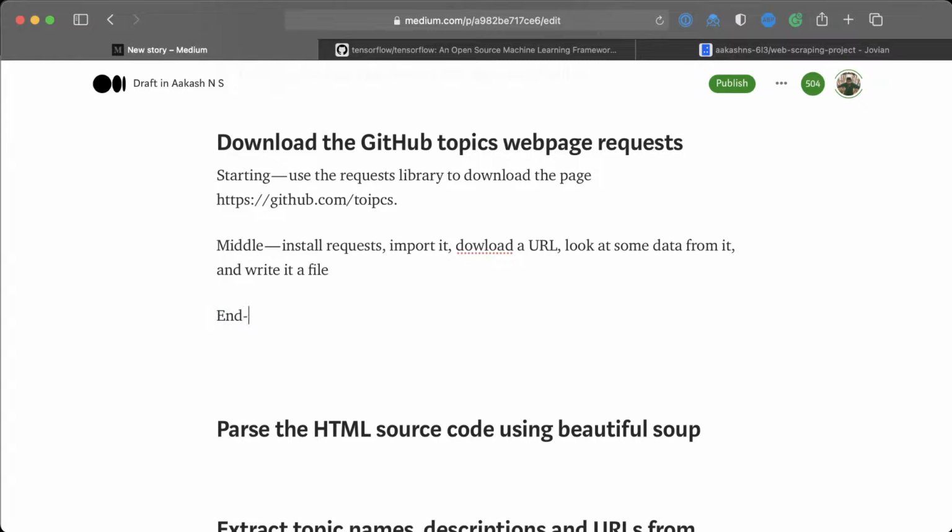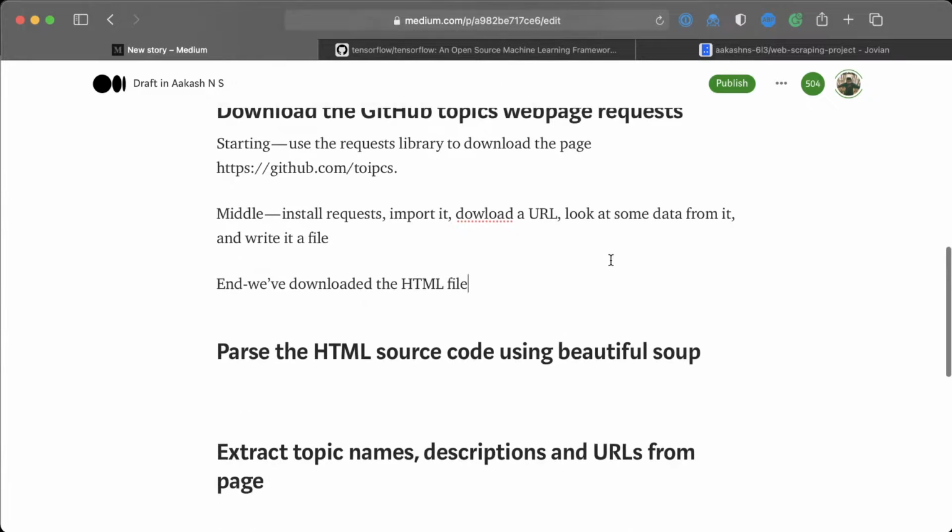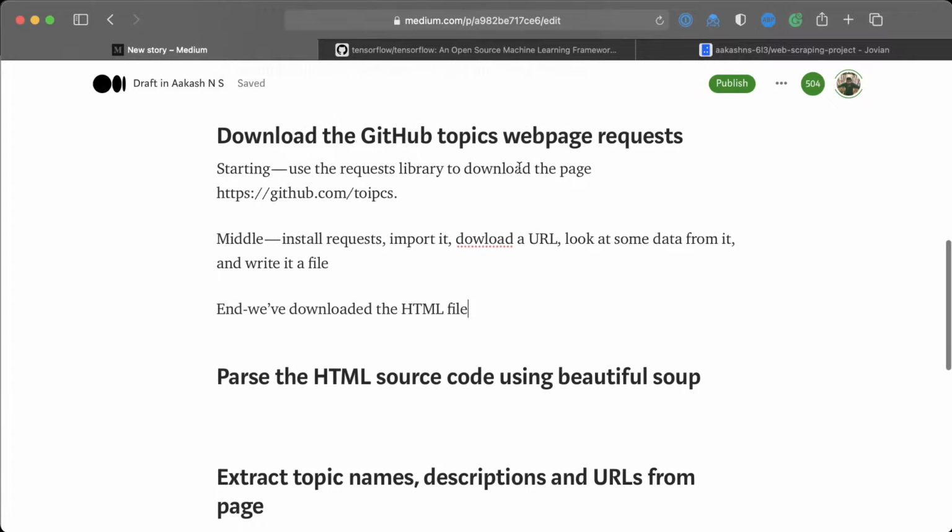At the end we simply want to say what we did in the library. So we just say that we've downloaded the HTML file. Okay, that's all. So that's the start, middle, and end of this section. Now let's clean it up.